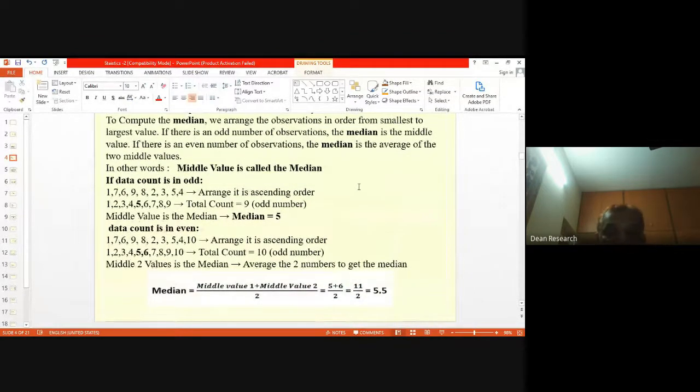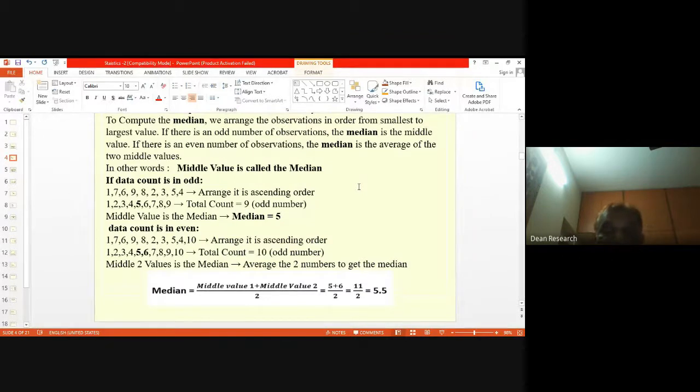The formula is here. It's very simple. The middle 2 values will give you the median. How? By averaging those 2 values. Average the 2 numbers to get the median. So median is equal to middle value 1, that is 5, plus middle value 2, 6, divided by 2. So it comes to 5 plus 6 divided by 2, which happens to be 5.5.